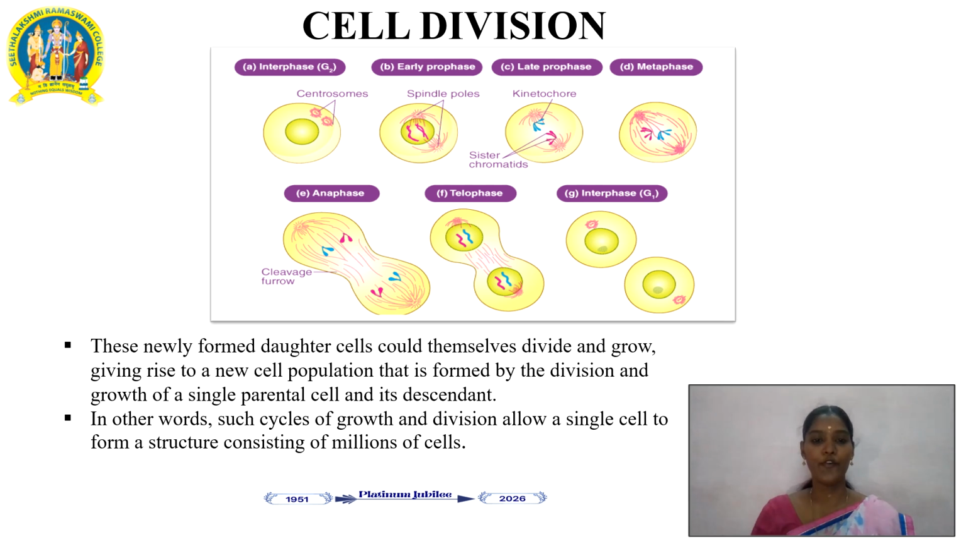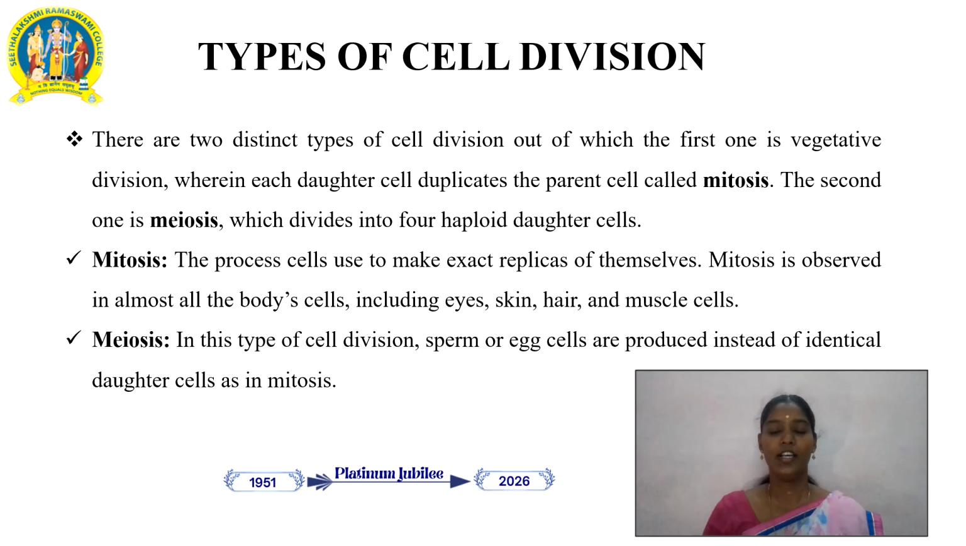So these newly formed daughter cells could themselves divide and grow, giving rise to a new cell population that is formed by the division and growth of a single parental cell and its descendants. In other words, such cycles of growth and division allow a single cell to form a structure consisting of millions of cells. So, what are the types of cell division involved and what is the difference between mitosis and meiosis? We can see further.